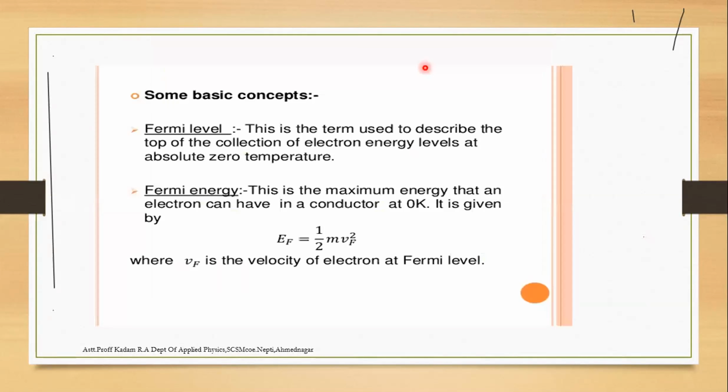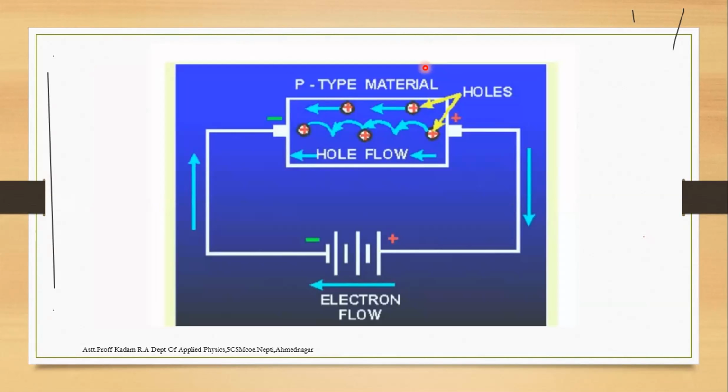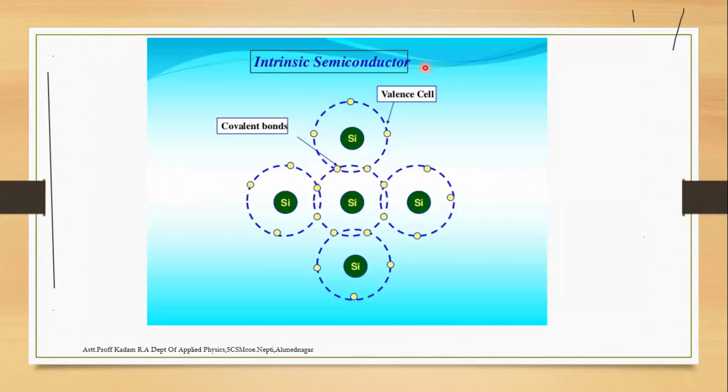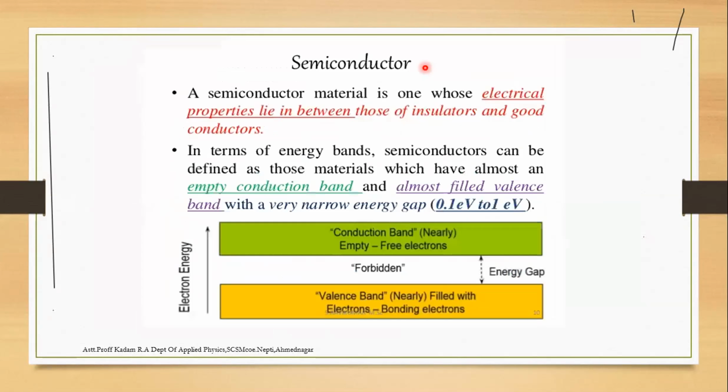Then some basic concepts related to the semiconductor. Repeating again, the next part is the Fermi energy.